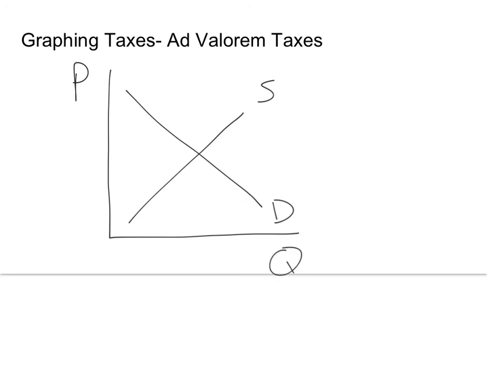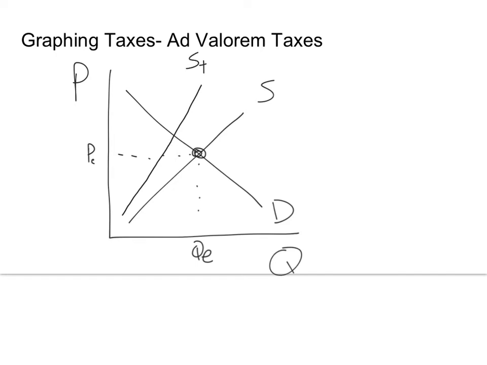So here we have our market for, let's say, cookies. The market is operating efficiently, we're assuming, and this is our original price at equilibrium, and our quantity equilibrium. Now, as I stated, an ad valorem is a percentage tax, so on the lower priced items, we're going to have a relatively low change in price, but at the higher prices, it's going to be the same percentage but a larger dollar amount. So the way that the supply curve is going to look is it's going to start close to the supply curve down here and then get farther away.